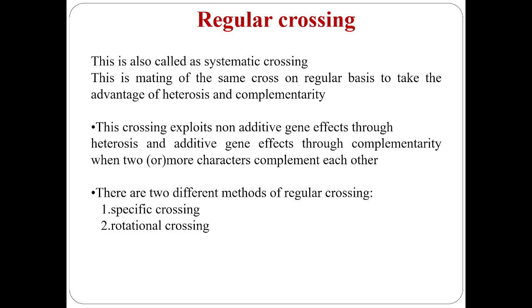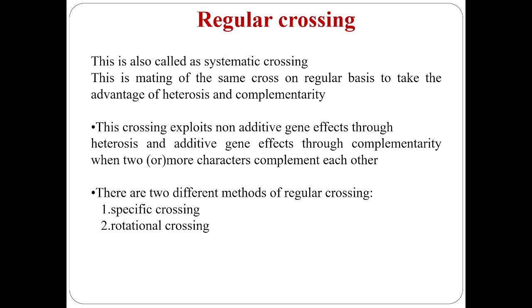Regular crossing means a process in which mating of the same cross is done on a regular basis to take advantage of heterosis as well as complementarity. This is also called systematic crossing.